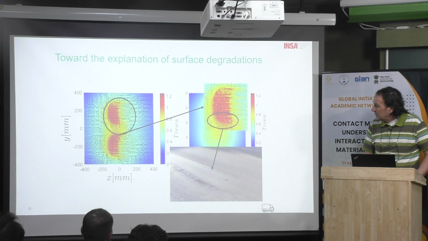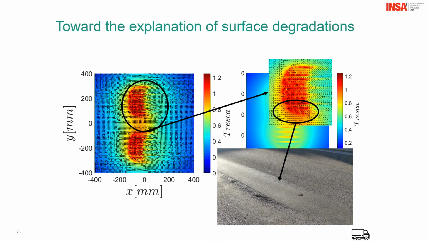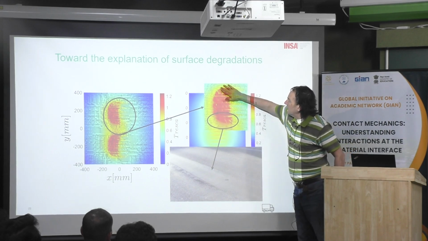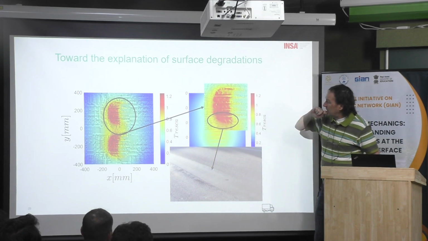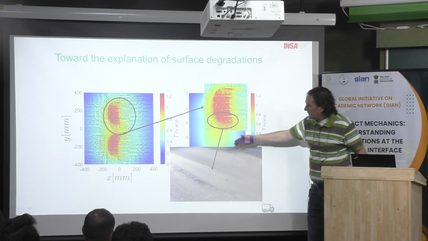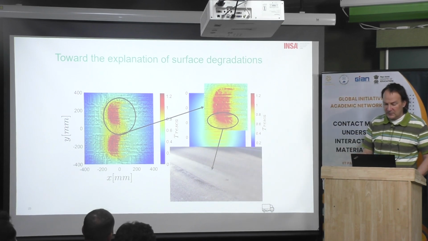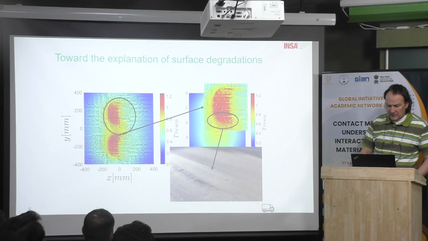And the last point is we are also able to predict the direction of the principal stress and of the first principal strain, which are the same. In fact, the direction is the same. Then you can see here the direction of the principal stress and of the principal strain, and they correspond to some cracks we can observe on the surface of the material. This is the same picture as the first one.